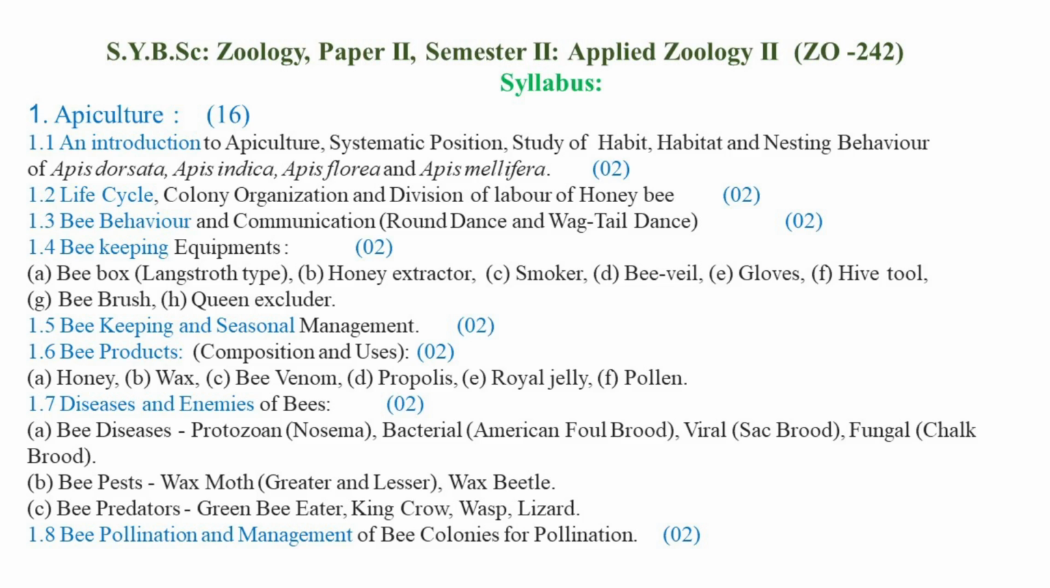Then the next subtopic is the study of diseases and enemies of the honeybees. In this topic, we are going to study bee diseases such as Nosema disease, a protozoan disease, bacterial diseases, which include American foulbrood disease or European foulbrood disease, then the viral disease called sacbrood disease, then the fungal disease called chalkbrood disease or stonebrood disease.